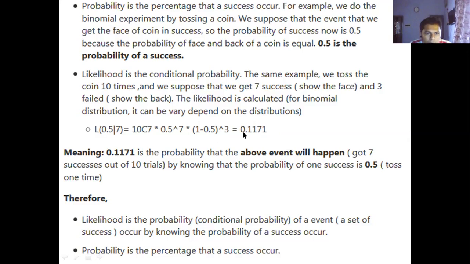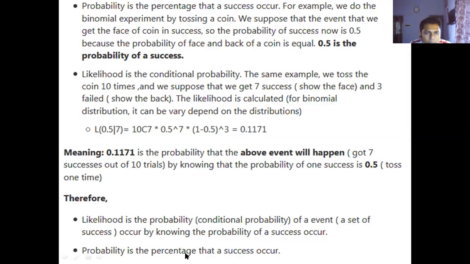calculating the likelihood. So the meaning is that 0.1171 is the probability that the above event will happen, knowing that the probability of one success is 0.5. The above event will happen means getting 7 successes out of 10 times. So likelihood is the conditional probability of an event or a set of successes occurring by knowing the probability of a success occurring.